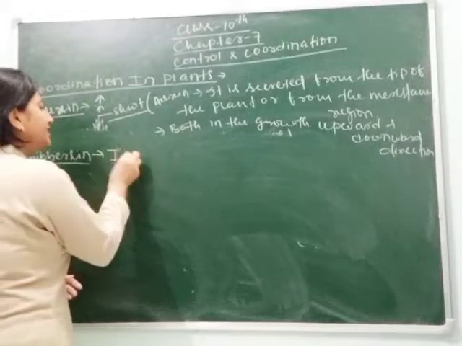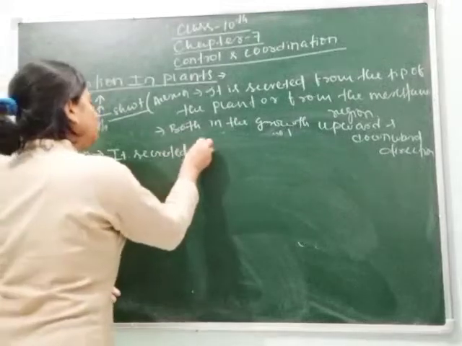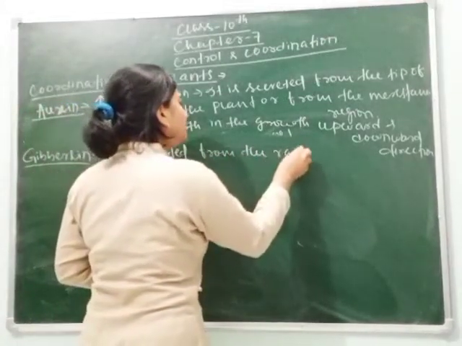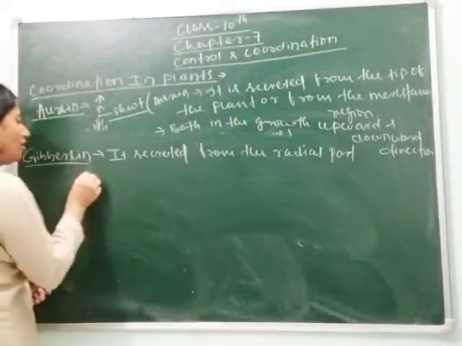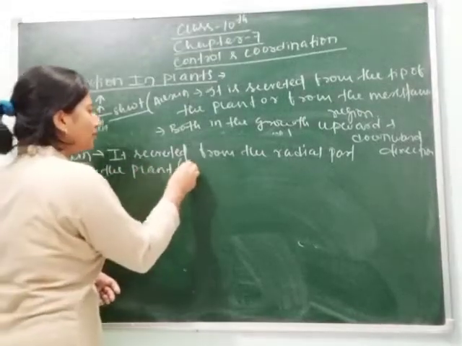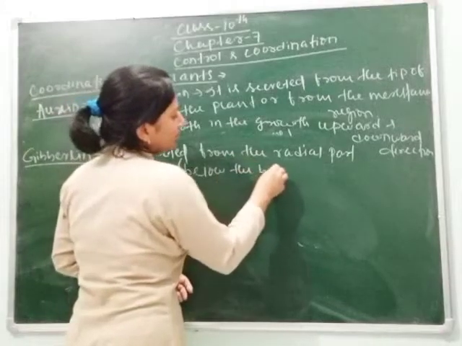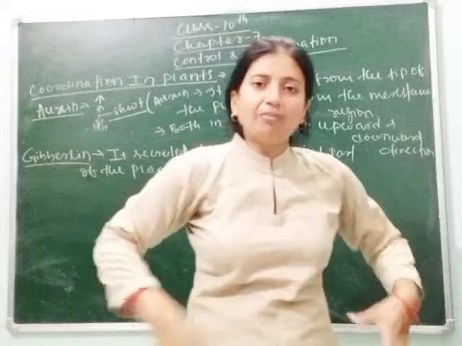Simply you write it's secreted from the radial part of the plant, or you can say below the bark. You know what is bark? Bark is the outer covering of the plant.